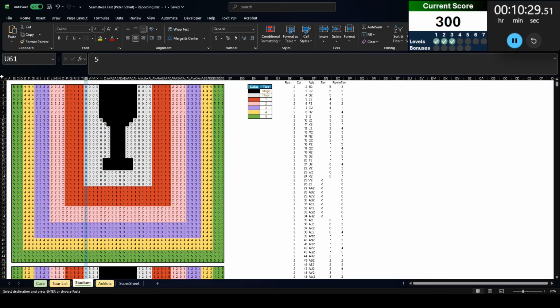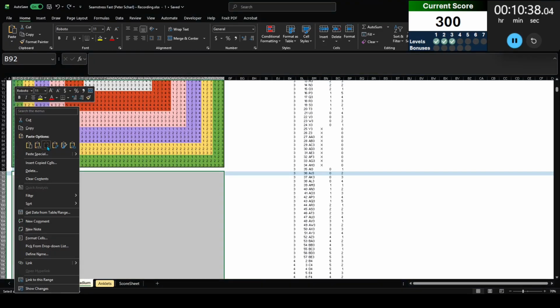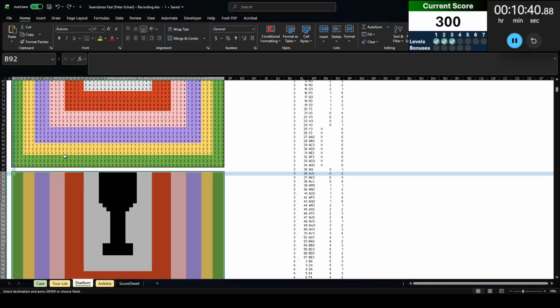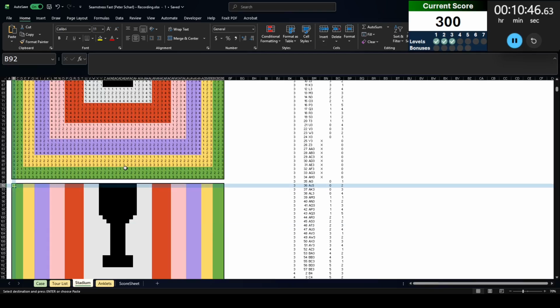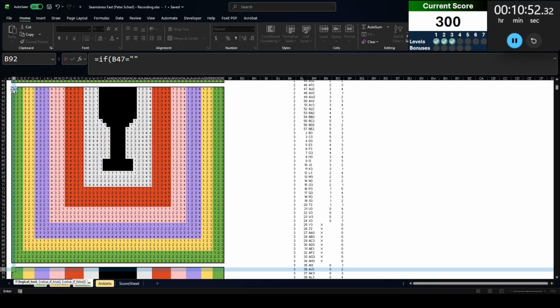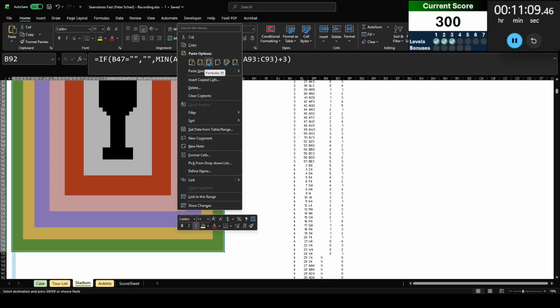All right, so we're going to do another one of these. Let's do another map here. No, not formula, that's formatting. There we go. And then what I'm going to do, because I left the stages blank, I think this can still work. So if this cell is blank, then do we leave it blank? Okay, let's leave it blank. Otherwise, take the minimum of all the cells around us and add 3 because it's 3 feet per cell. Okay, now let's see what happens when I fill this in.